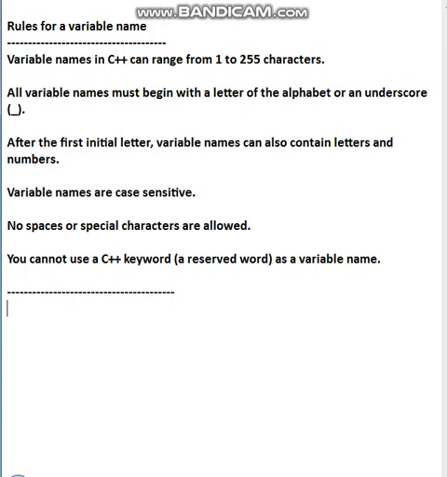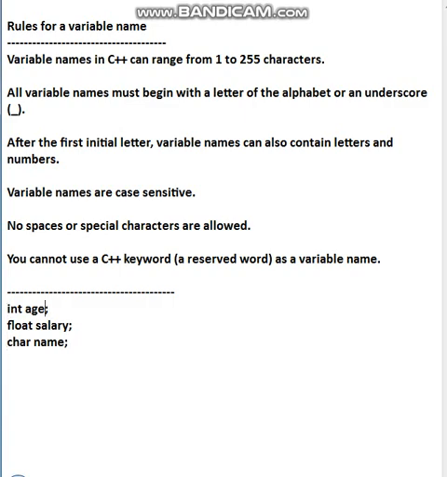Okay, so see how a variable name can be specified. When we are declaring a variable, if it is integer type, we will declare int age. Fine, this is correct. Float salary. I told you, if it is a fraction or decimal, you can specify it like this. I can specify char name. Fine students, this is okay.